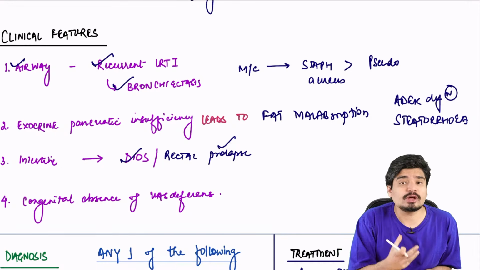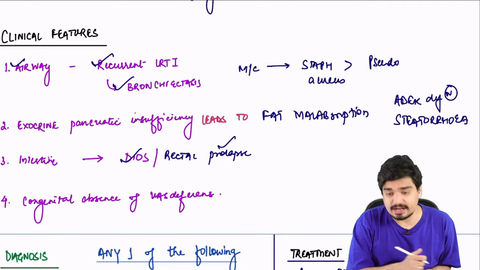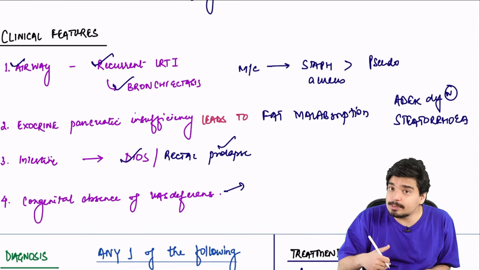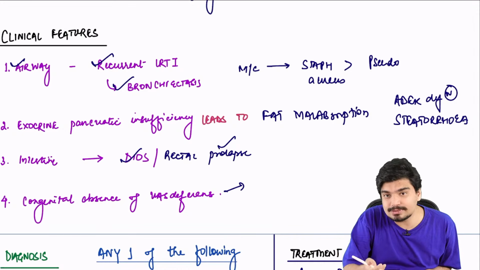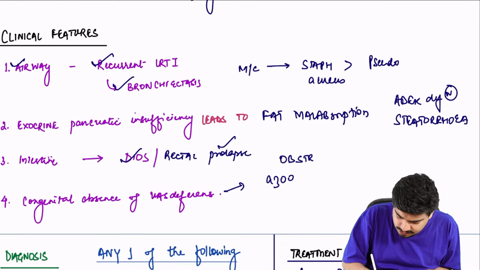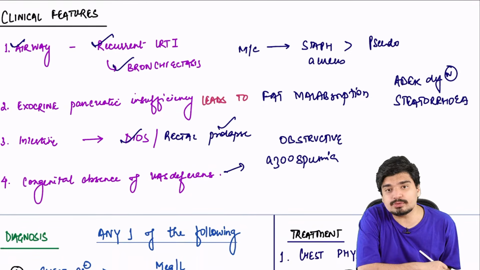And sometimes they also have congenital absence of vas deferens. If the vas deferens is not there, the sperms will not be able to come into the semen. So there will be obstructive azoospermia.